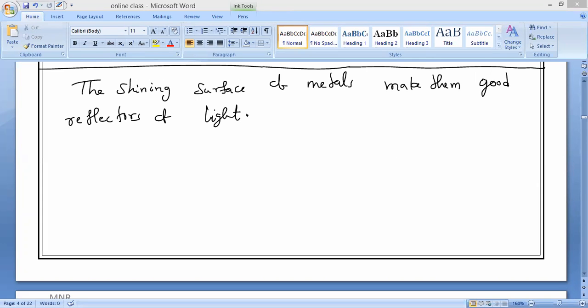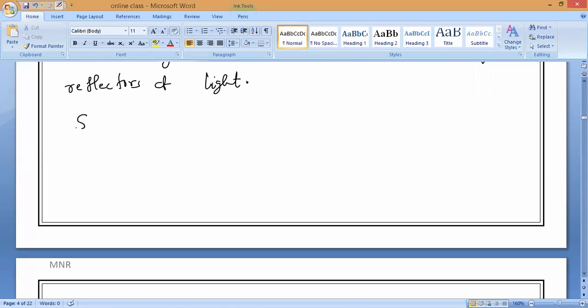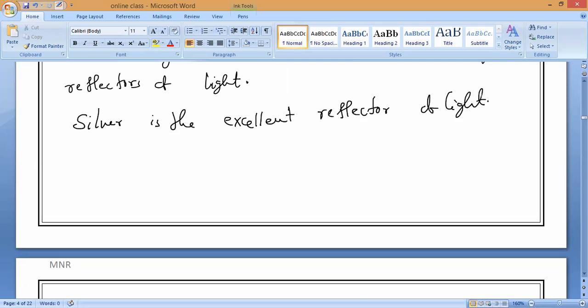Silver metal is an excellent reflector of light. Is it okay, guys? This is the fourth property.